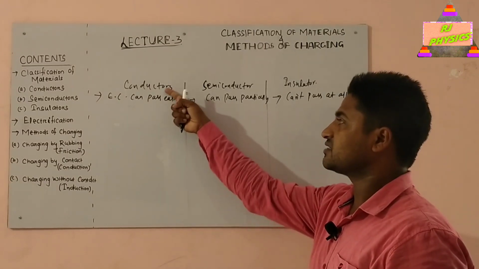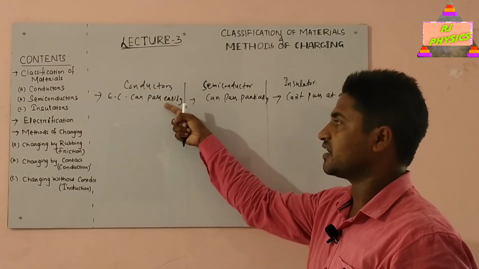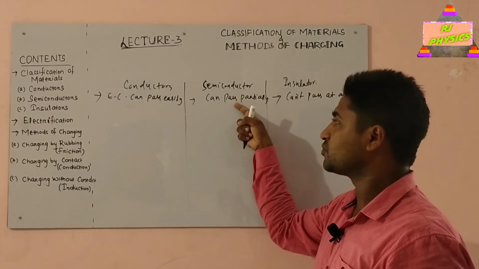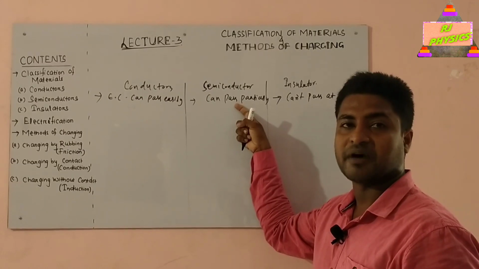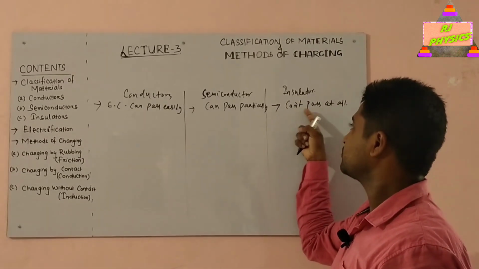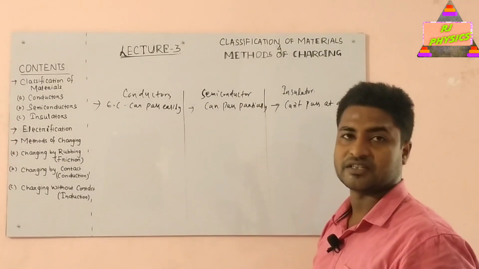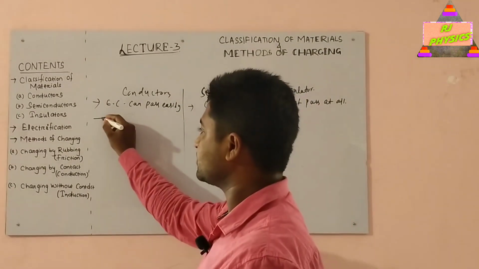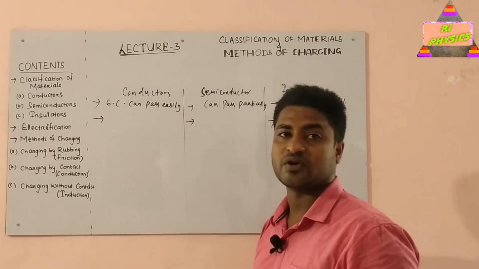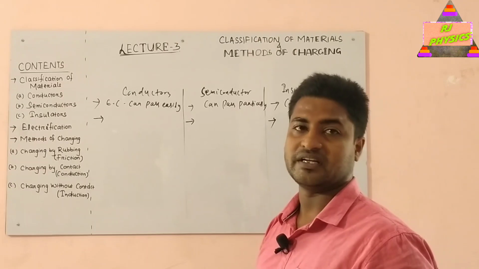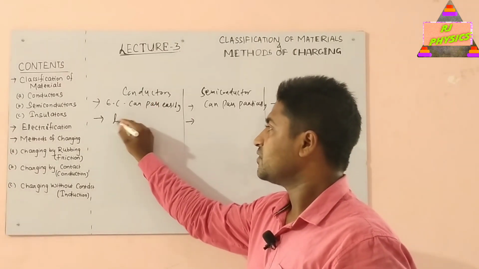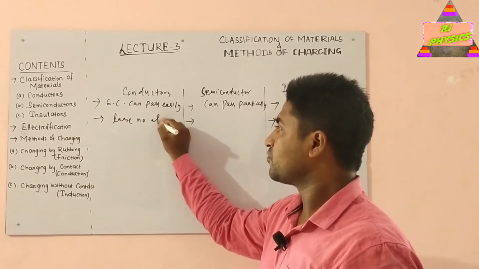So a conductor is that category of materials through which electric current can pass very easily. Semiconductor is a class of material through which electric current can pass partially, and finally insulator is a third class of material through which electric current can't pass at all. Now what is the basic difference between conductors, semiconductors and insulators in terms of their construction and properties? First, a conductor contains a very large number of free electrons.